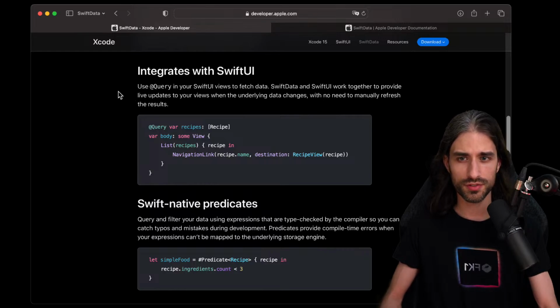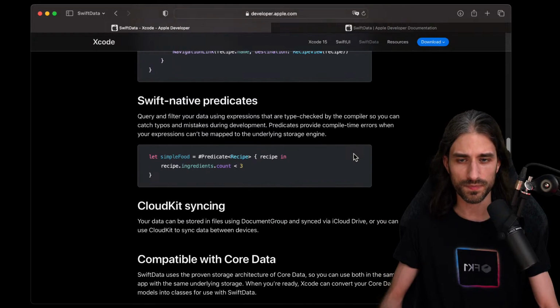Integration with SwiftUI, of course. So you use @query in your SwiftUI view to fetch data. @query is kind of the equivalent of @fetchRequest when you would use Core Data in SwiftUI. SwiftData and SwiftUI work together to provide live updates to your views when the underlying data changes, with no need to manually refresh the results. So a very SwiftUI philosophy, where when the model changes, the body is automatically recomputed.